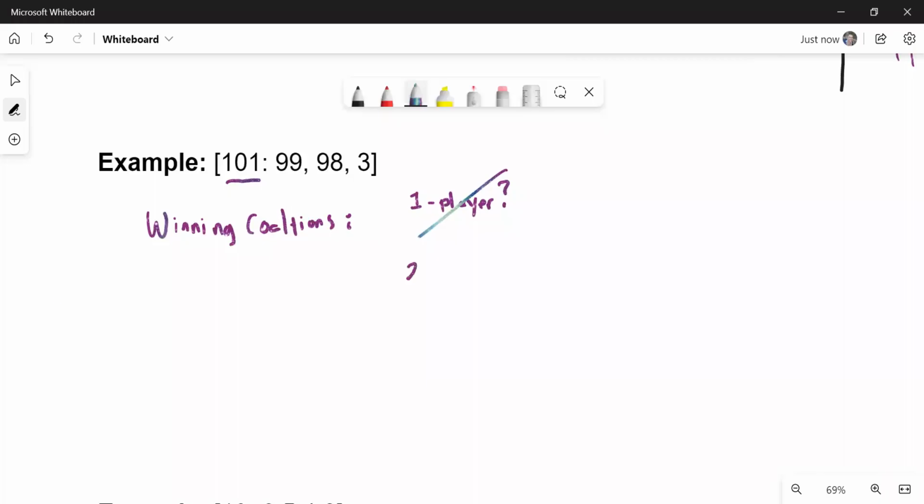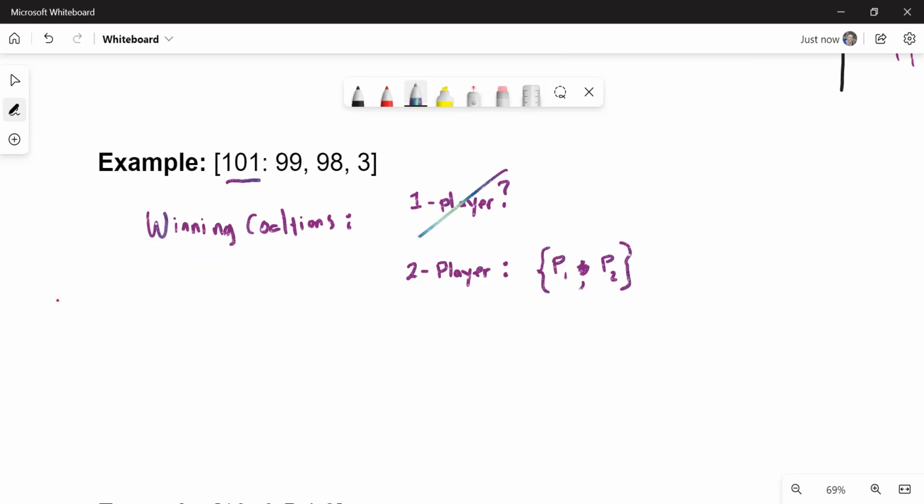All right, let's take a look at 2-player winning coalitions. Can I put 2 players together and it's enough? Well, absolutely. All right, so here are some possibilities. I could have player 1 and player 2. That would be a winning coalition, because 99 plus 98 is far more than 101.